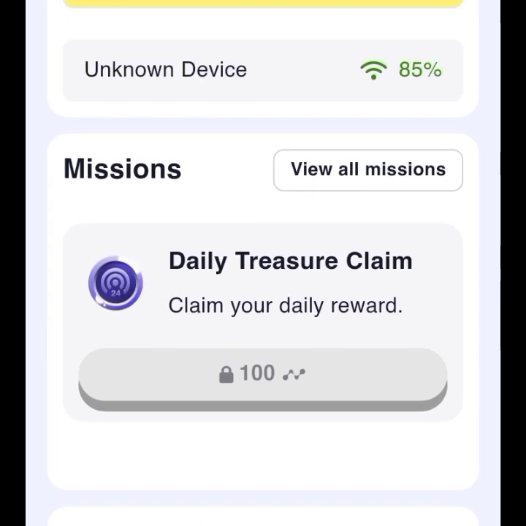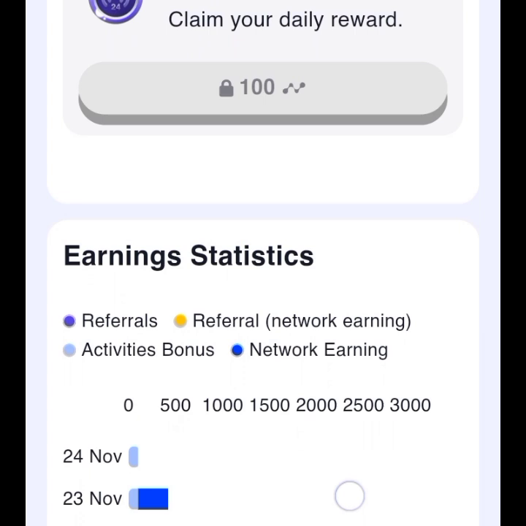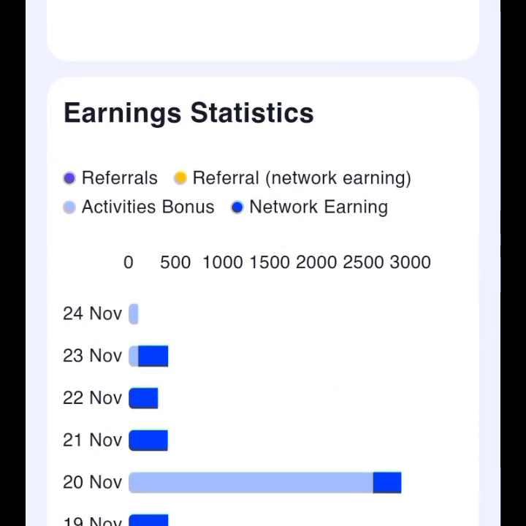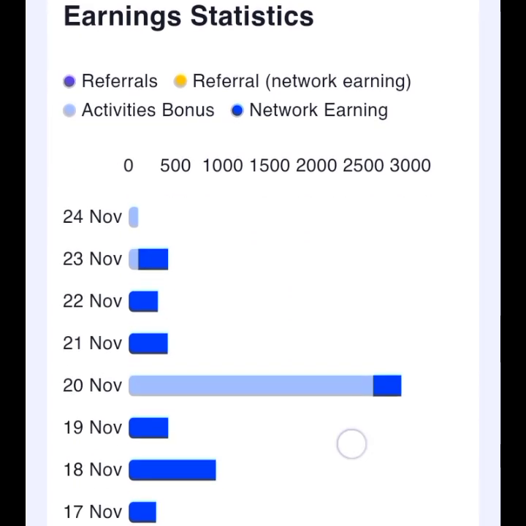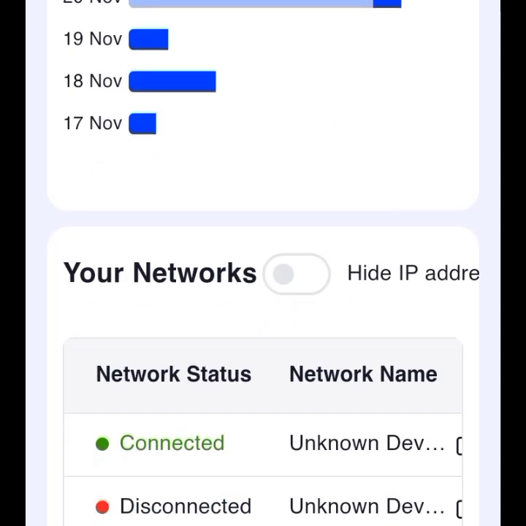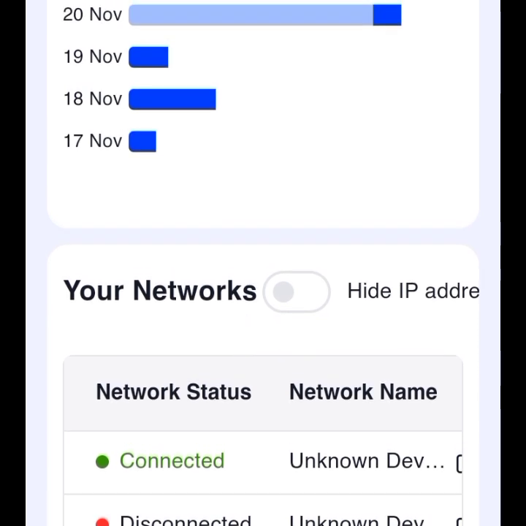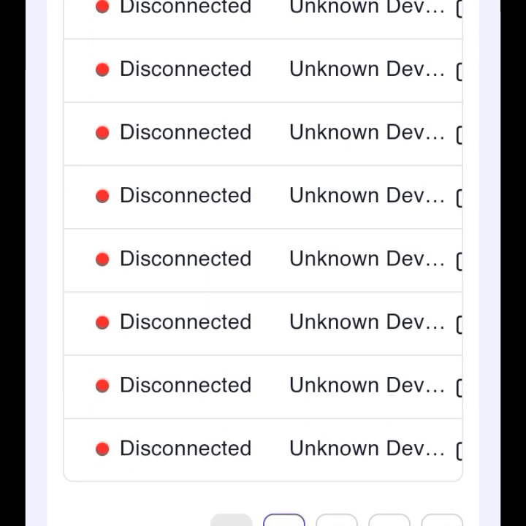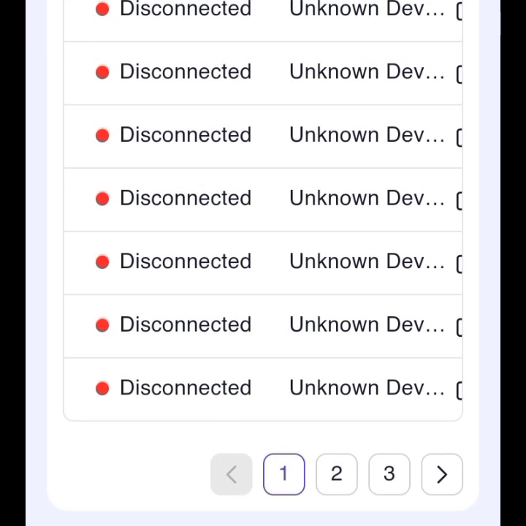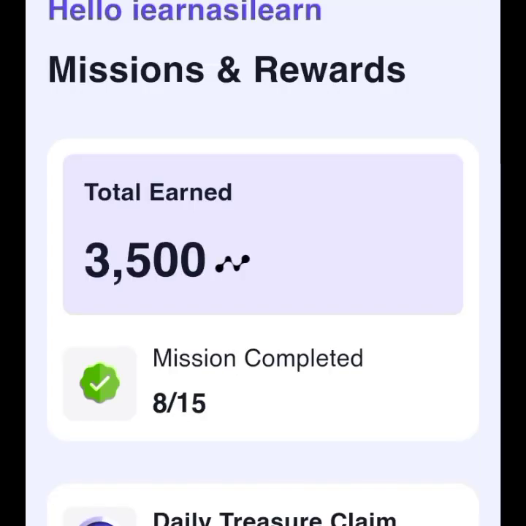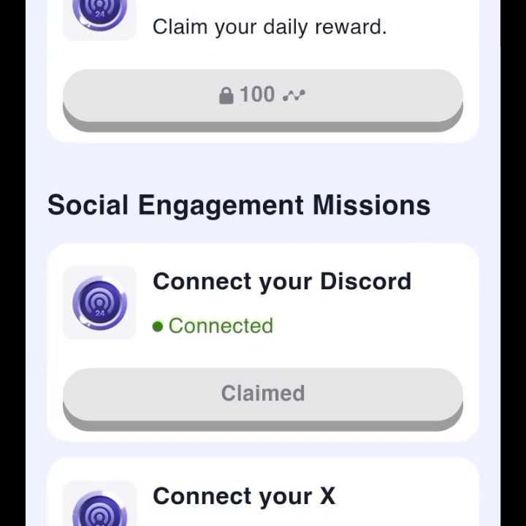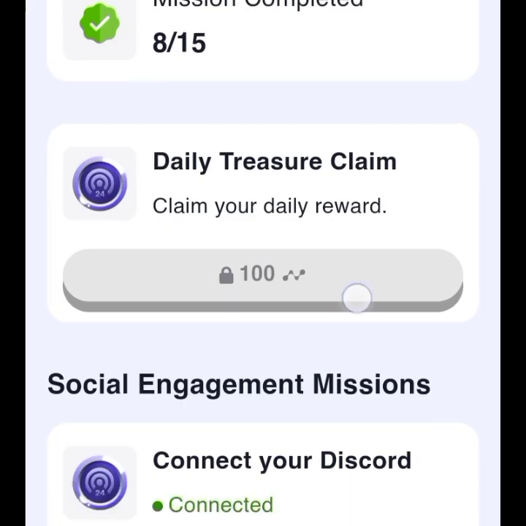You can see the daily treasure claim. I've claimed for today. Remember I said I won't miss a day again by the grace of God. Today is the 24th, so I've just claimed for that. Tomorrow I'll continue with the daily streak earnings. Here you can go ahead and check the next one. Connected now, you can see status. If I want to hide my IP address, I can hide it. Just go ahead and familiarize yourself with it. Then under missions and rewards, check here and see. You can see it's 8 over 15 that we had. I showed you in the earlier video I made how to connect your wallet. Okay, so that is it.